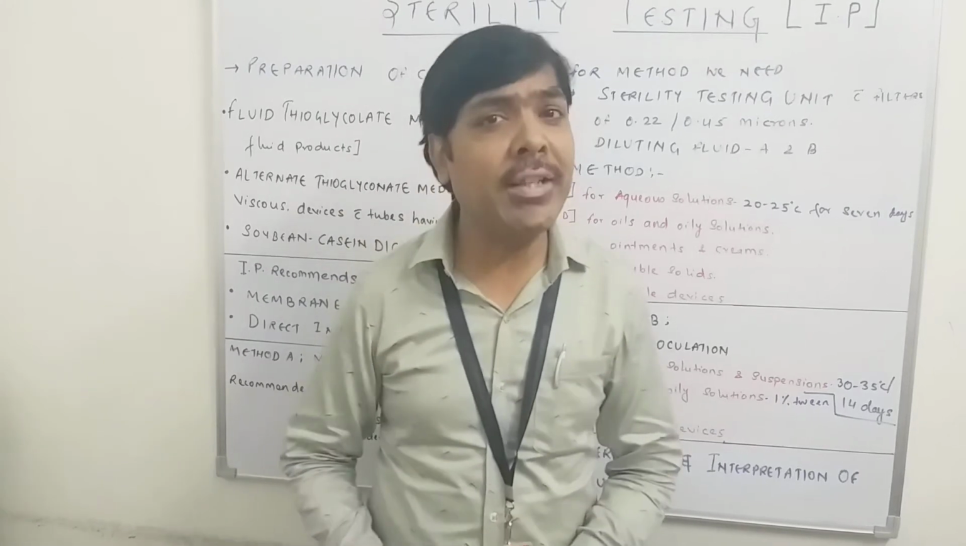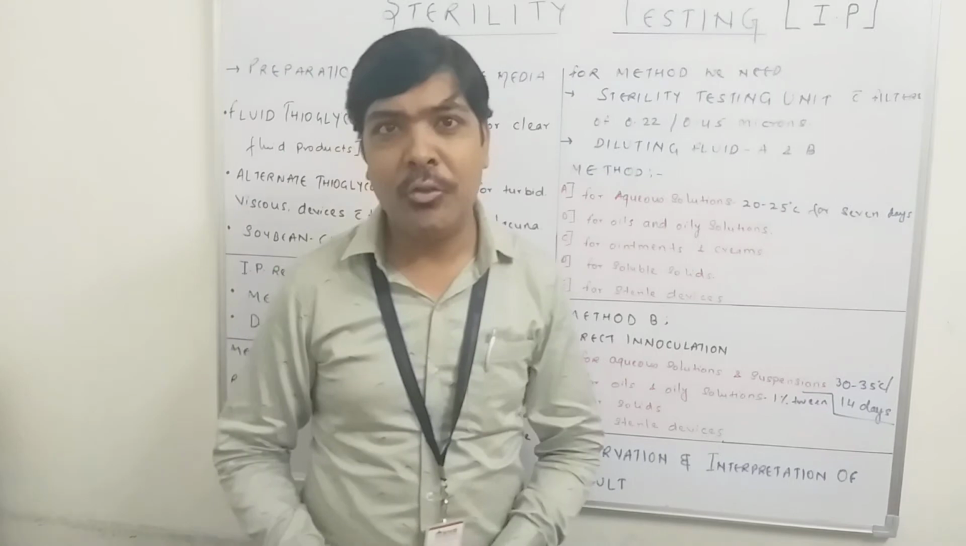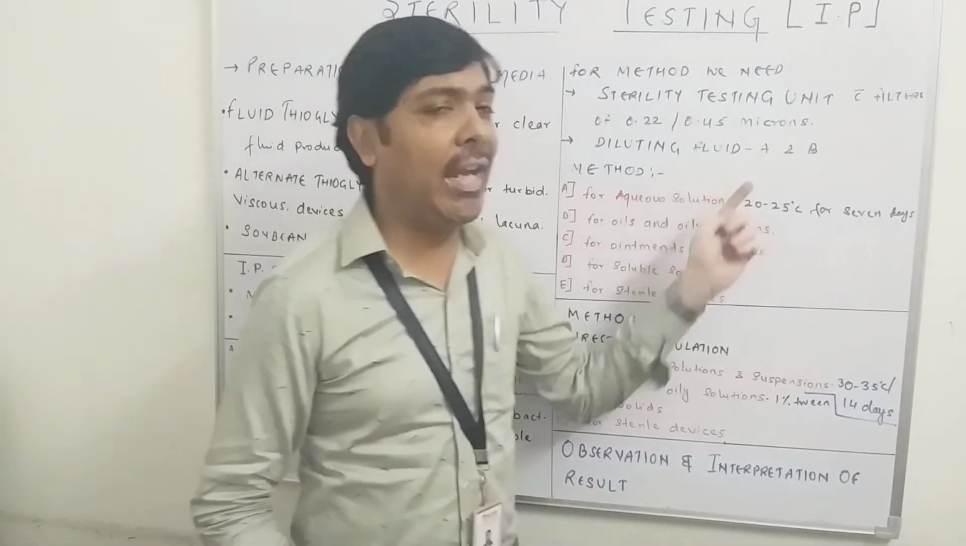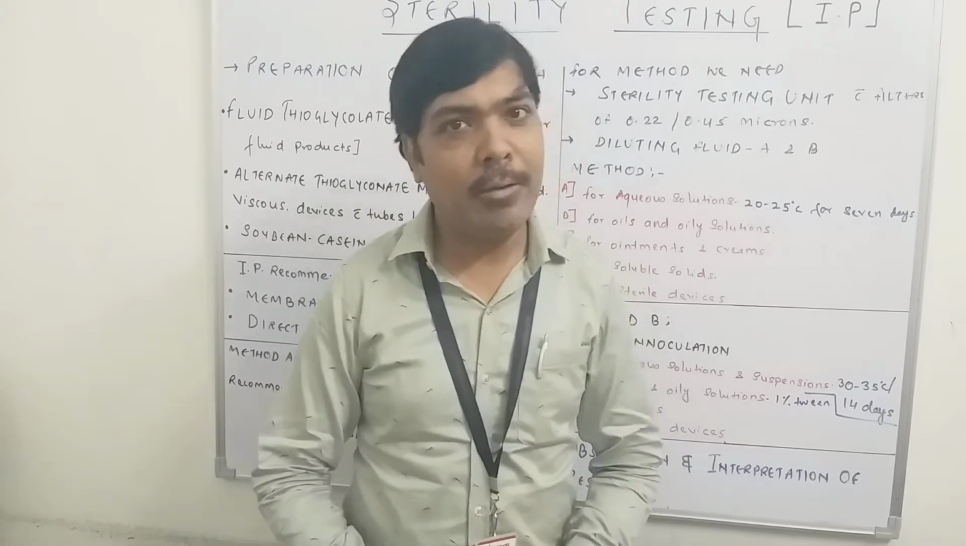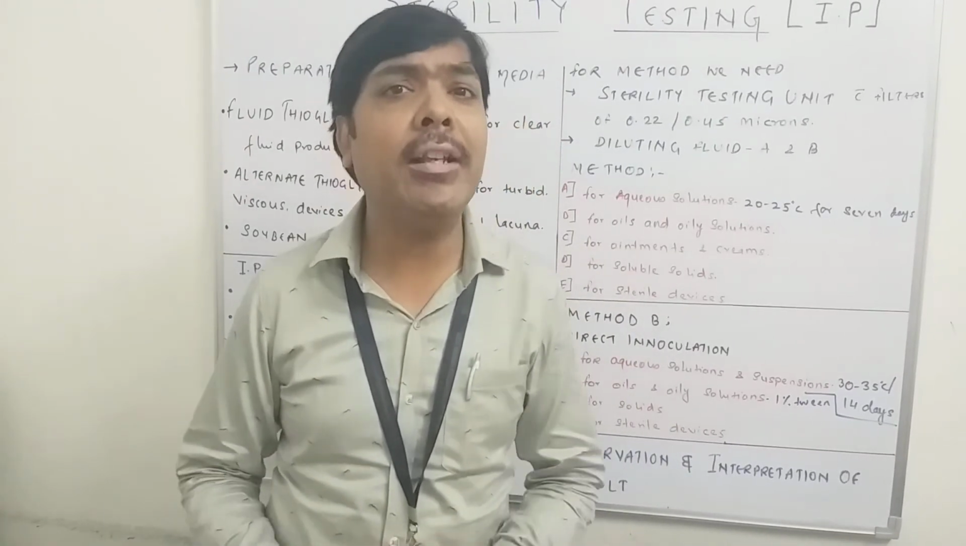So again, one option is available: you have to prepare some dilution fluid. Two types of dilution fluids are available. Number one is dilution fluid A, and number two is dilution fluid B. Now, dilution fluid A is prepared in the laboratory as follows.